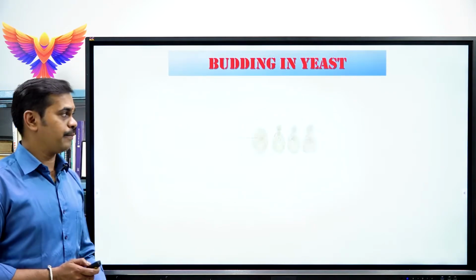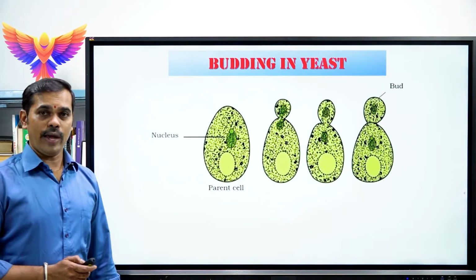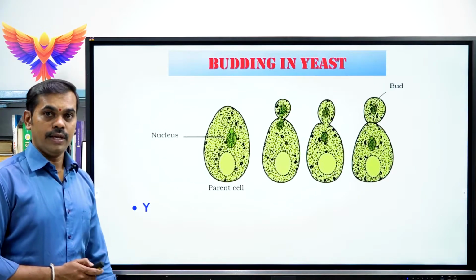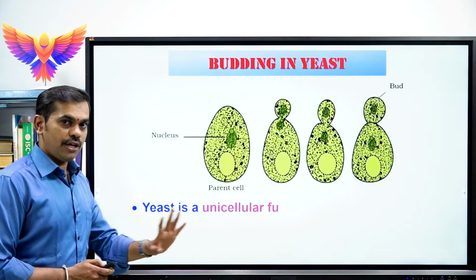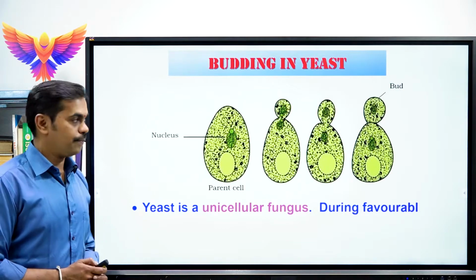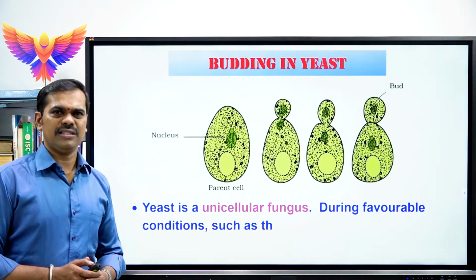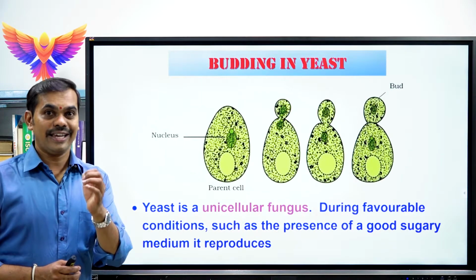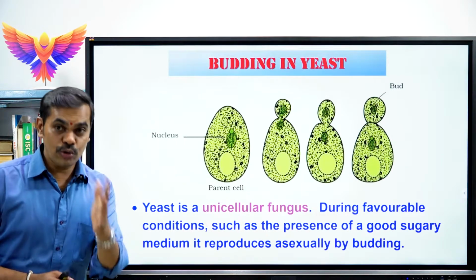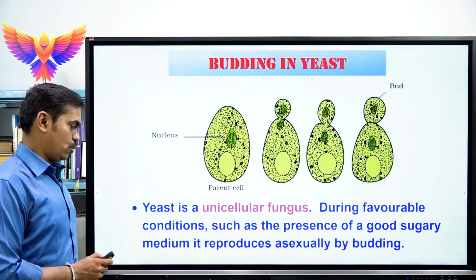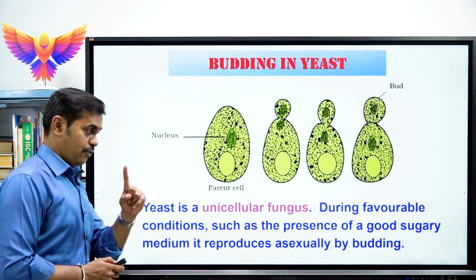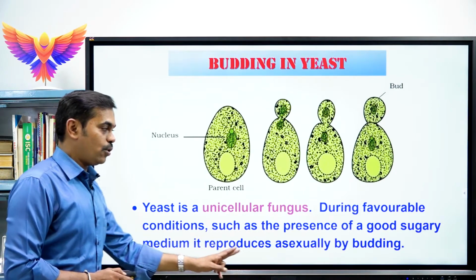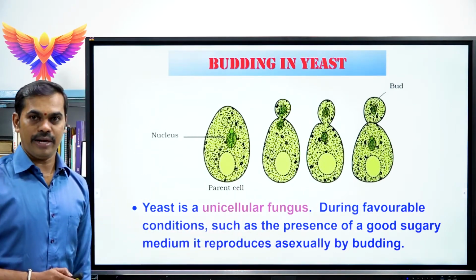Please remember this. See, this is a diagram of how exactly the budding takes place in yeast. Yeast is a unicellular fungus. During favorable conditions, sir, what do you mean by favorable conditions? If the yeast gets a proper sugary medium or sugar solution, very important, make a point of it, it reproduces asexually by budding.